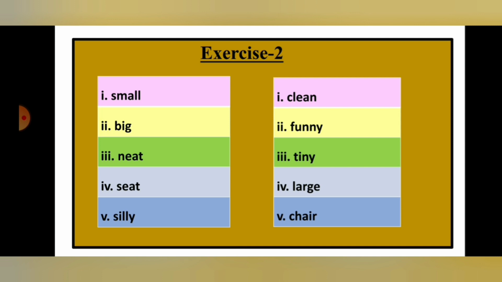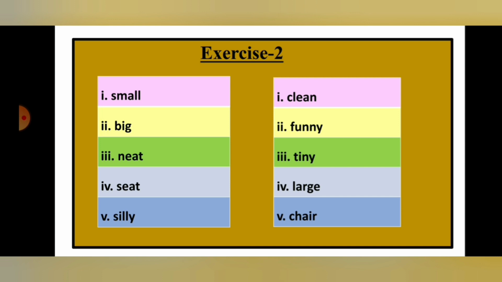So what you have to do is you have to write the matching words side by side. You have to find out the synonym for small, and then according to the words, the synonym of big, the synonym of neat, the synonym of sit, the synonym of silly. All those 5 synonyms are given in the next box of words.